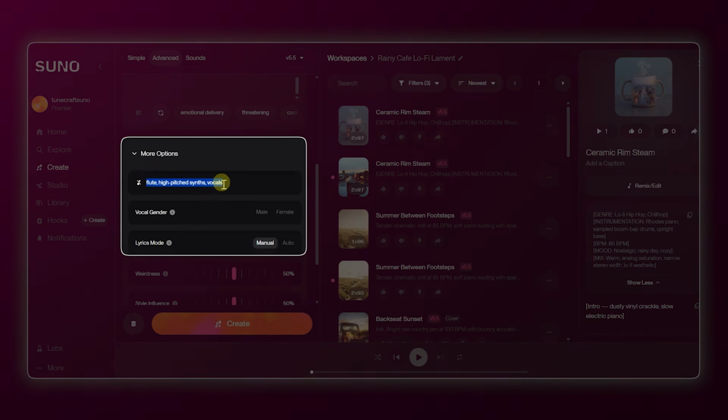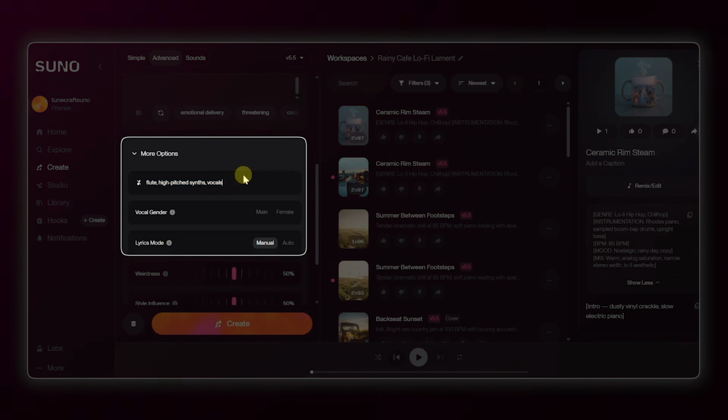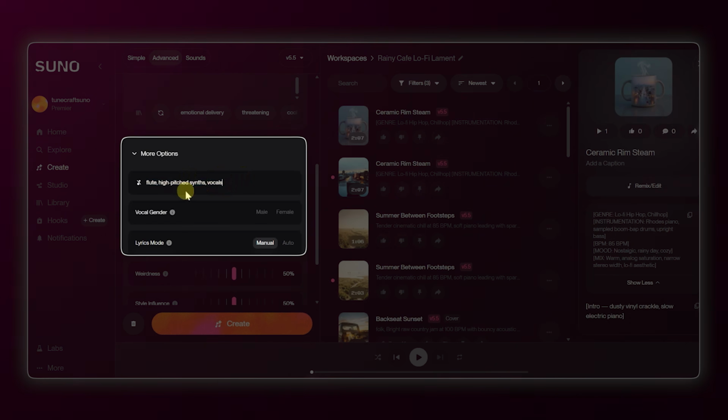I'll type flute, high-pitched synths, vocals. No need to type as no flute. That might negate the exclusion. So this tells Suno, I like what you're doing, but keep these specific things out of it.